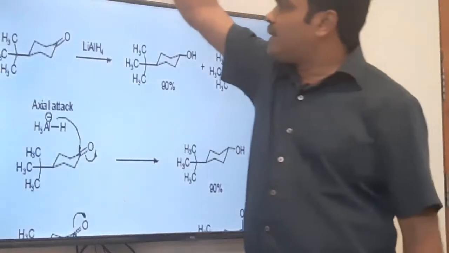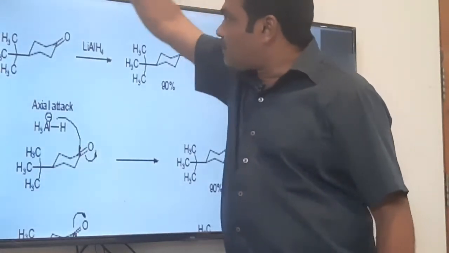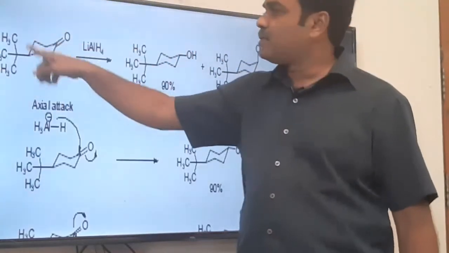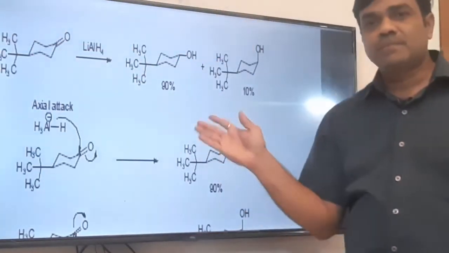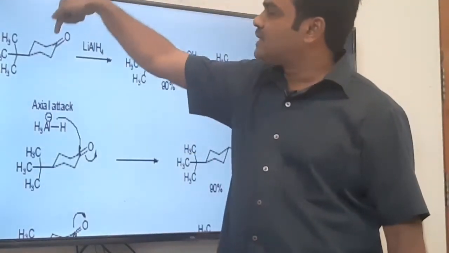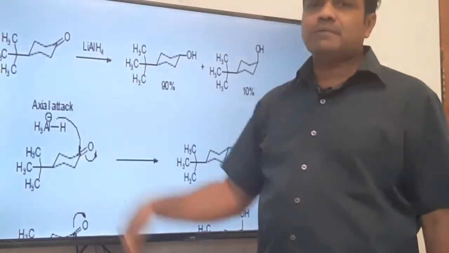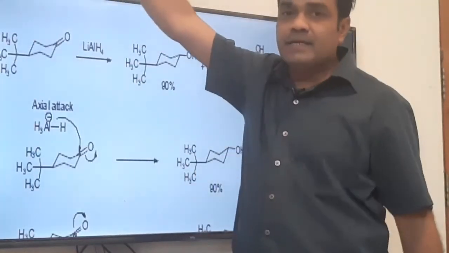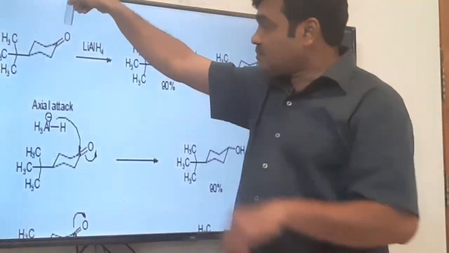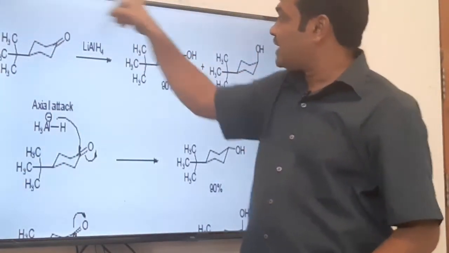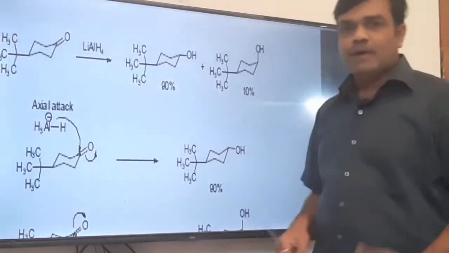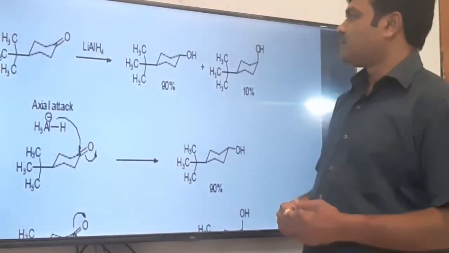If the hydride ion comes from the upper side, that means from the axial side, why is it coming from the axial side? Because the tertiary butyl group, that is the bulkier group, is on the equatorial side. So as to avoid the crowding, it will come from the axial side and push the oxygen to the equatorial. See, this is the hydride ion coming, and this pushes the oxygen to the lower side, and in that case hydride will be on the axial position and this OH group after reduction will be on the equatorial position.